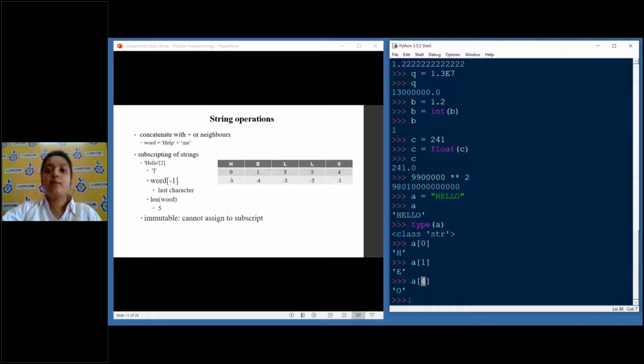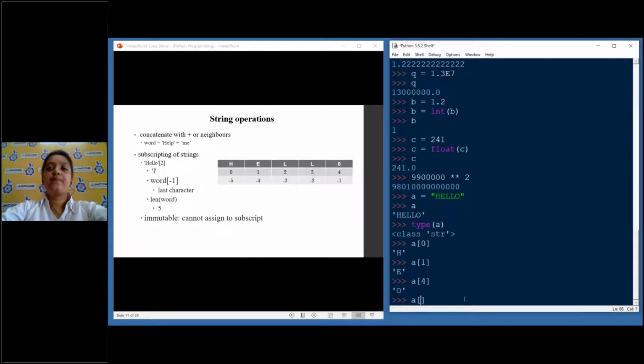Each position in the memory. In the bottom you can see there are negative numbers. This is a very special feature of Python which allows us to do negative indexing. It starts with -1, which represents the last character, and then there's -2, -3, -4, -5. It will go from right to left.